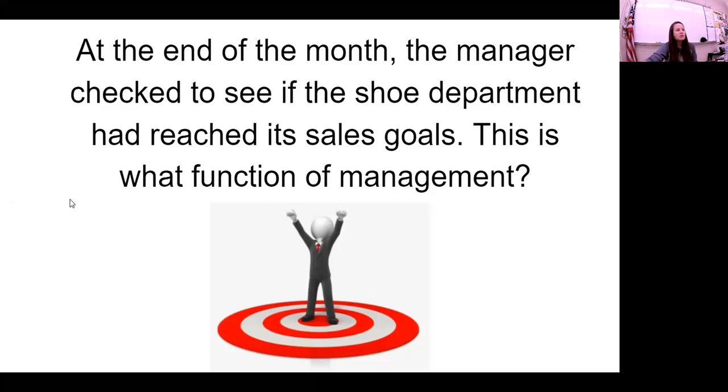All right, so in this first question, at the end of the month, the manager checked to see if the shoe department had reached its sales goals. This is what function of management? So this is controlling. So when you're looking to see if you have accomplished what you set out to accomplish, if you've reached your goals, that is the controlling function of management.